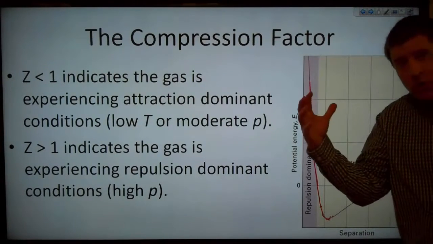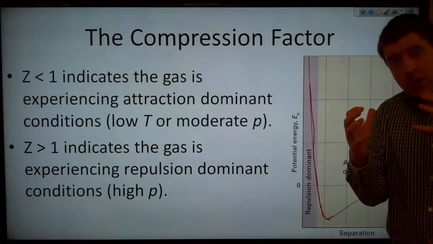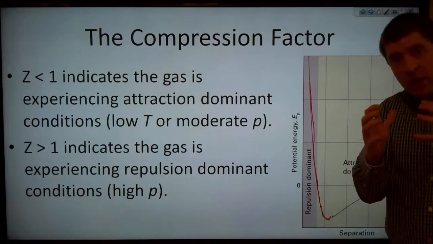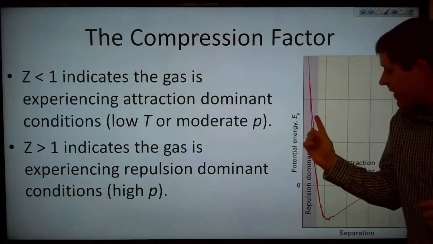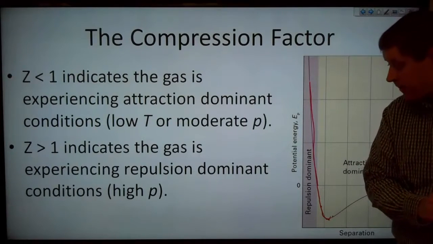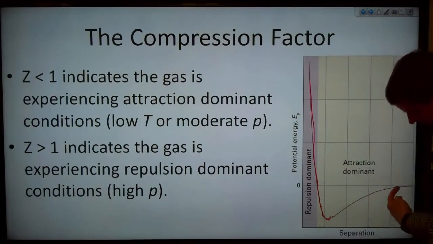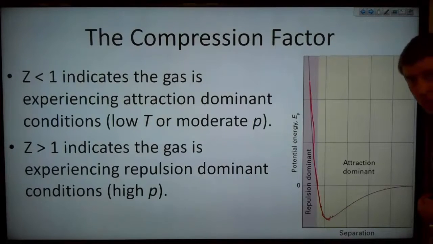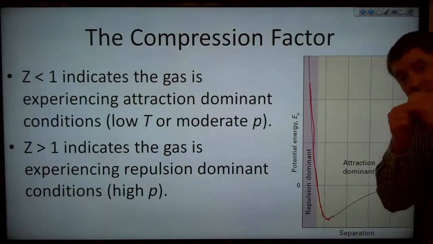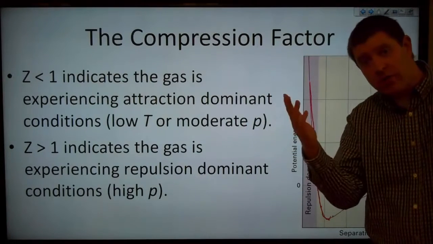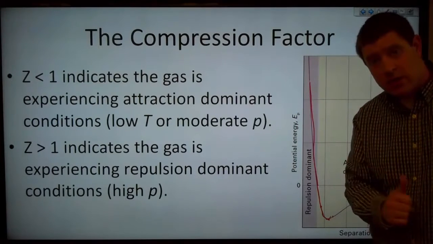Basically, now those molecules have come into contact, and they're really pushing against each other, and that will just keep going up to infinity. And out here, it asymptotically approaches zero. As you get those molecules infinitely far apart, the attractive force between them is zero.